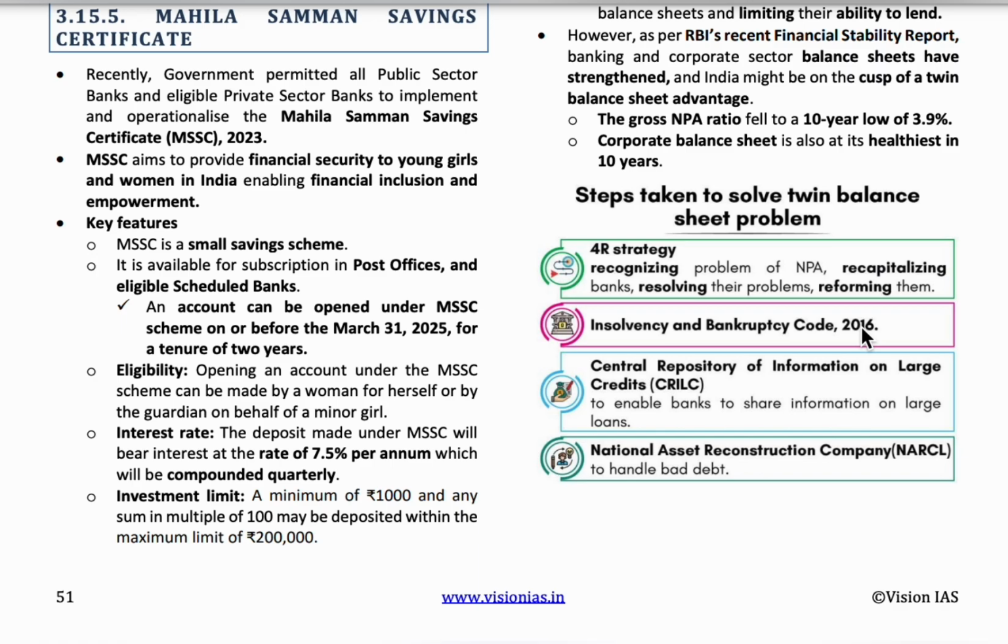That is the main thing in the Insolvency and Bankruptcy Code 2016. The main objective of this act is to reduce non-performing assets.